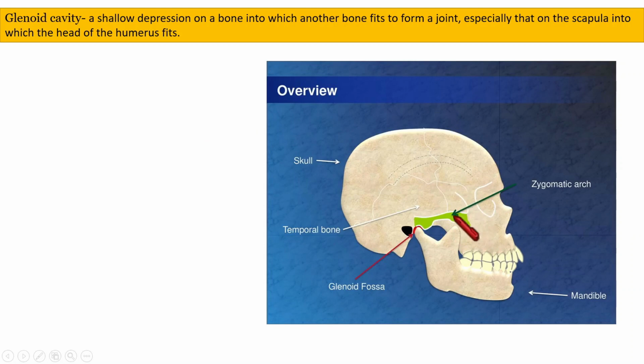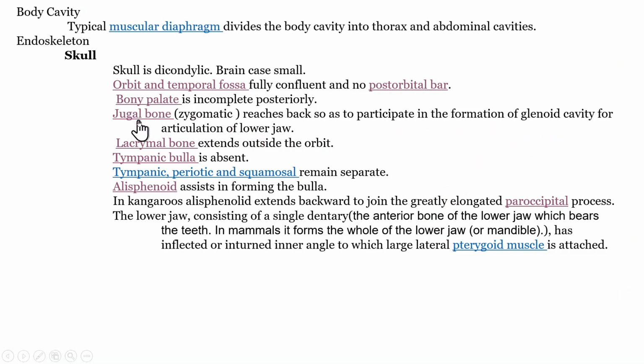This is not the skull of a Metatherian. I am only showing it to explain and make it clear what the jugal bone is. So this is the jugal bone. It extends backwards and helps to form a glenoid. You can see here a depression-like part forming to give articulation to the next bone. Here it's the lower jaw. So the jugal bone extends back to form a glenoid cavity for what? To articulate the lower jaw. That is another feature of the skull of this Metatherian.